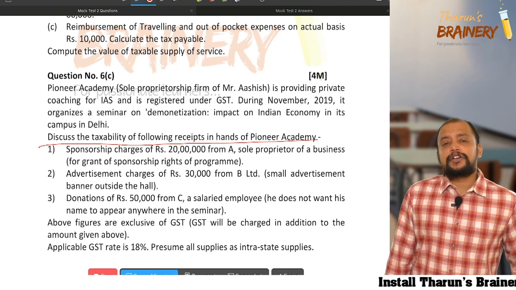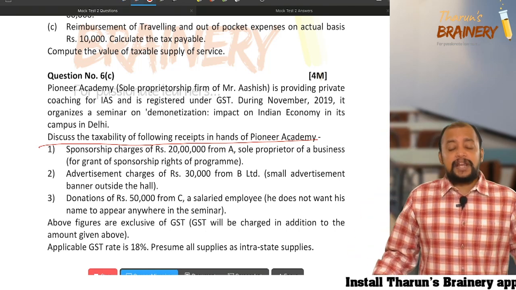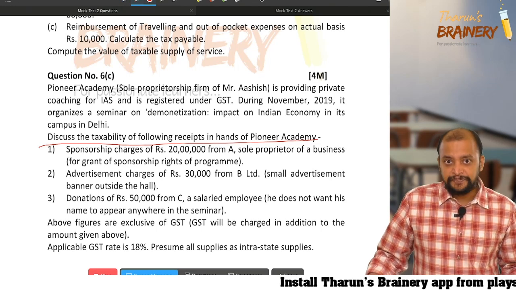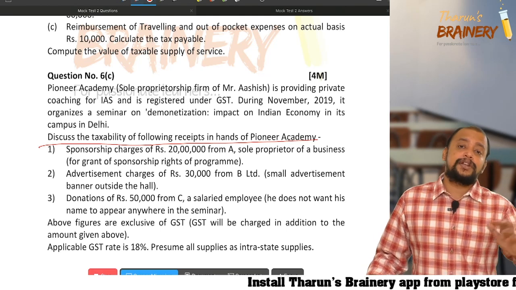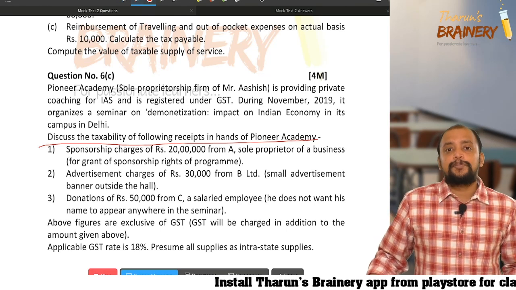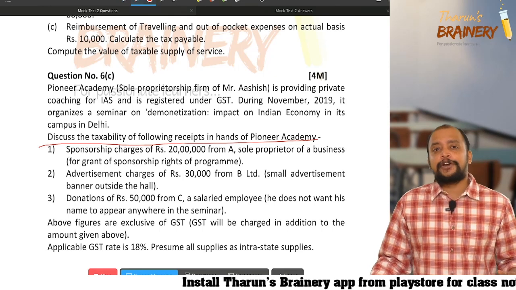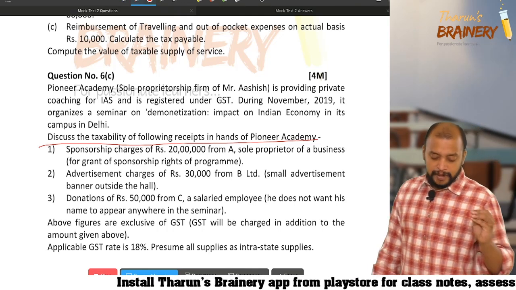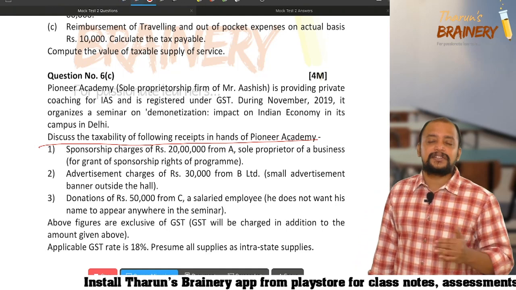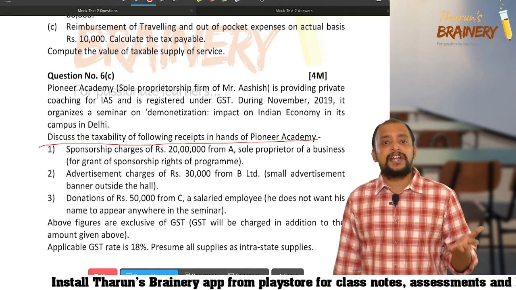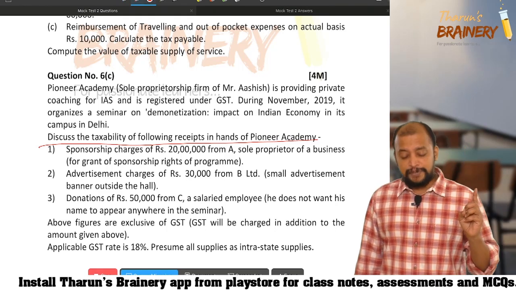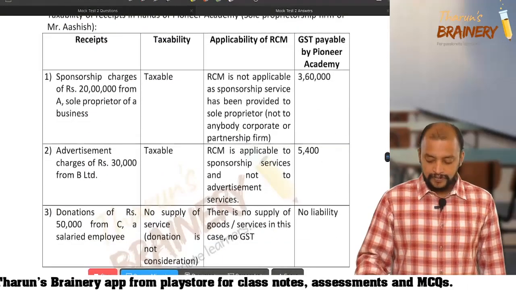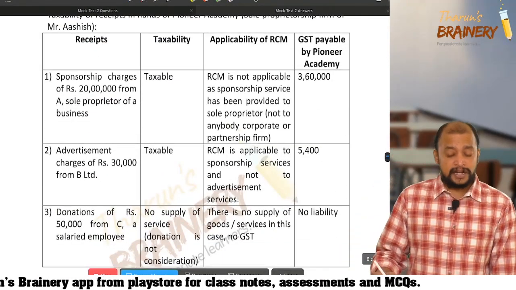First, with respect to sponsorship services, who will be having liability to pay GST? The liability to pay GST in case of sponsorship services is on the recipient, that is the one who gives the sponsorship money, if they are body corporate or firm. If they are other than body corporate or firm, then the one who collects the sponsorship money is required to pay GST. In case of number 1, sponsorship charges of rupees 20 lakhs from Mr. A. So A is a sole proprietor, individual, as the recipient is individual. Liability to pay GST on 20 lakhs is on Pioneer Academy. Okay. GST payable by Pioneer Academy under FCM.